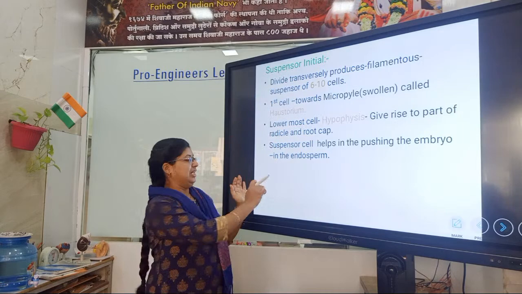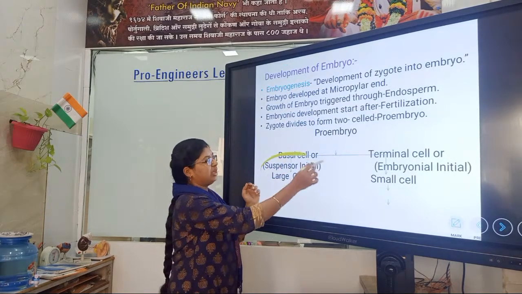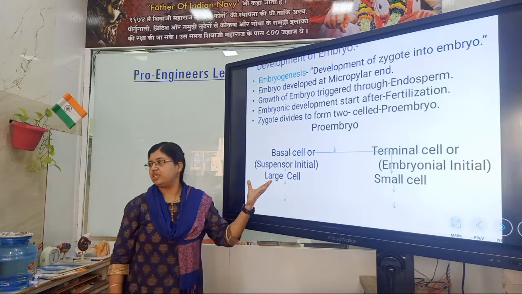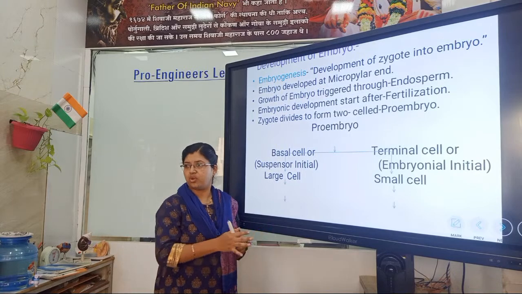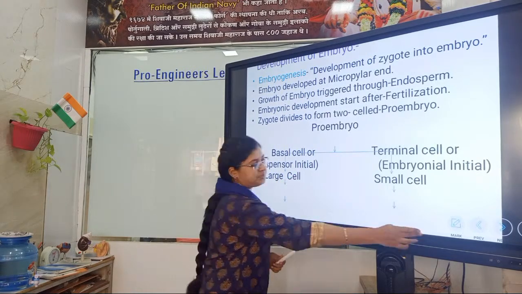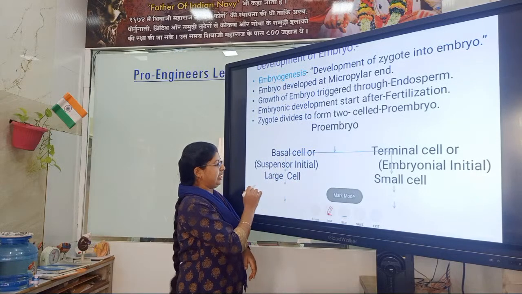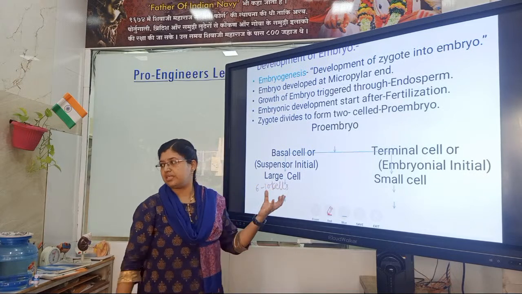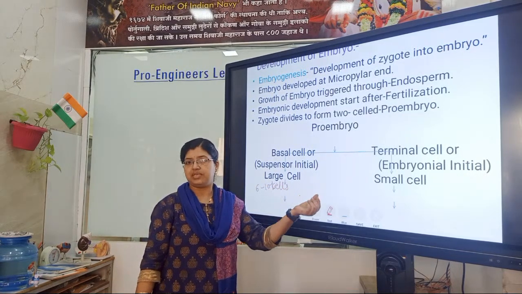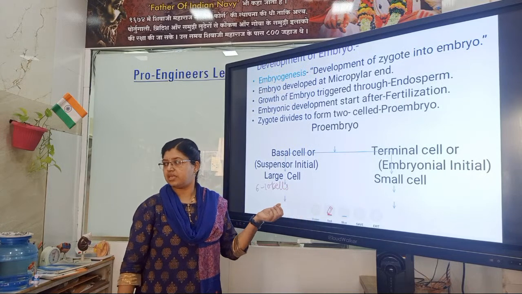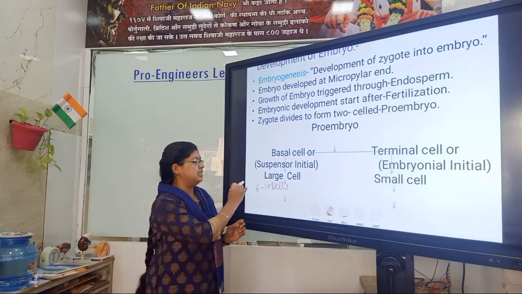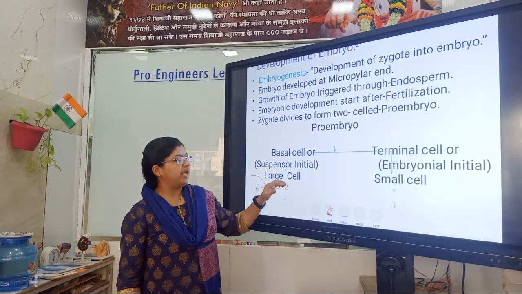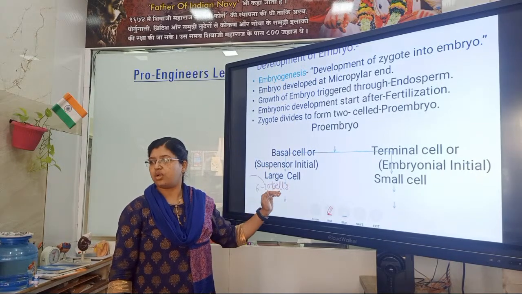Now, we are talking about suspensor initial. This suspensor initial divides transversely to form 6 to 10 cells of filamentous structure, the suspensor. Clear this much? The first cell, at the micropylar end, is called haustorium.